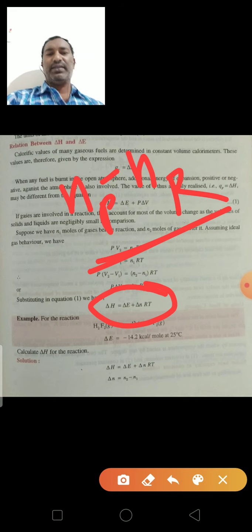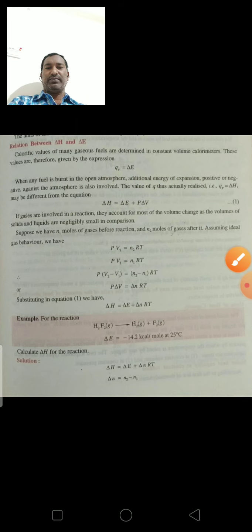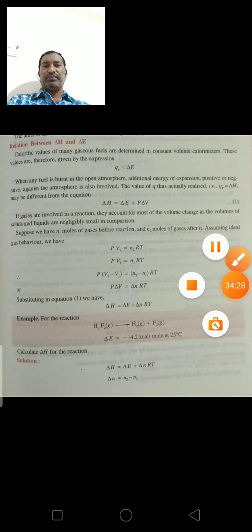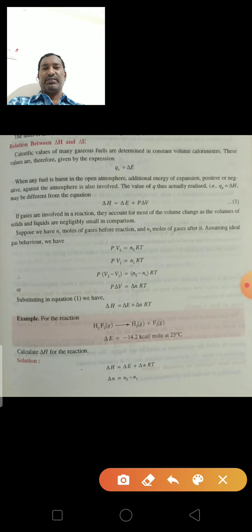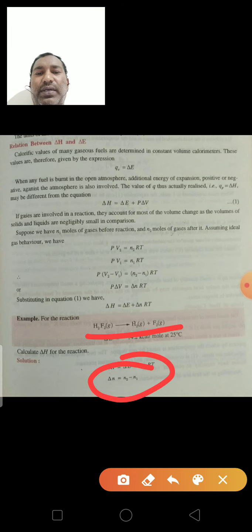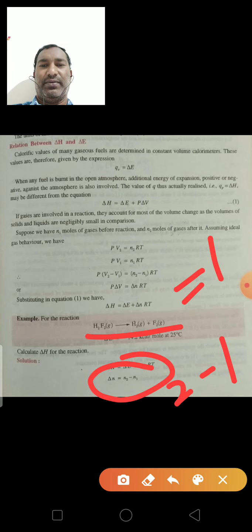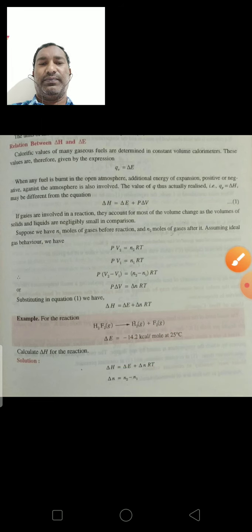See an example for this: H2F2 gas in the gaseous state dissociates into H2 gas and F2 gas. Here delta N is equal to N2 minus N1. On the product side 2 moles are there, on the reactant side 1 mole is there. Total delta N is equal to 1.